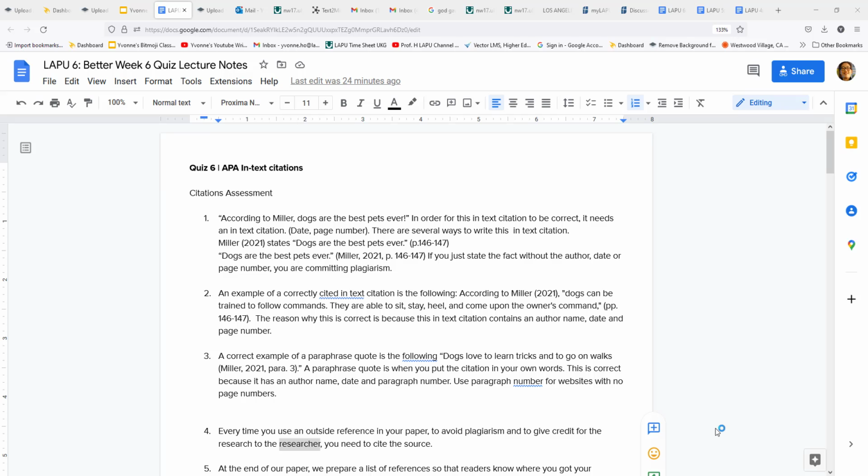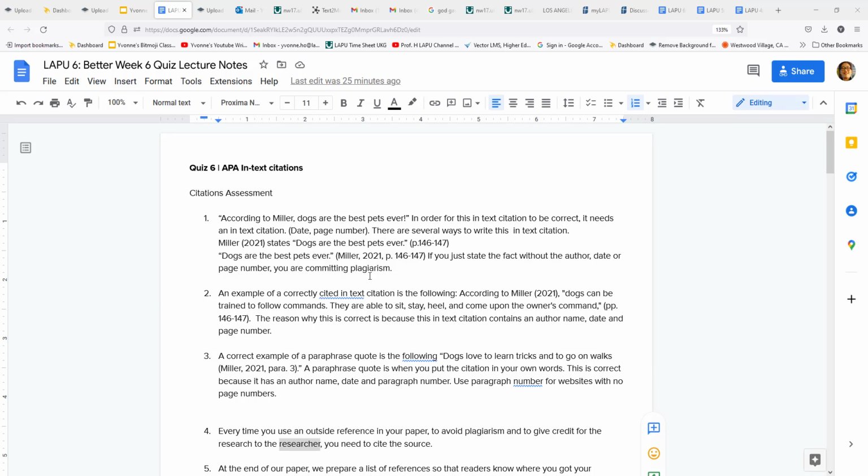When we use in-text citations for direct quotes, that is when we quote verbatim, then we use the author's name, the date, page number, and quotation marks. Then when we do a paraphrase quote, that's when we summarize the quote in our own words, we just use the author and the date, and you don't need a page number and you don't need a paragraph number. So let's get into the quiz.